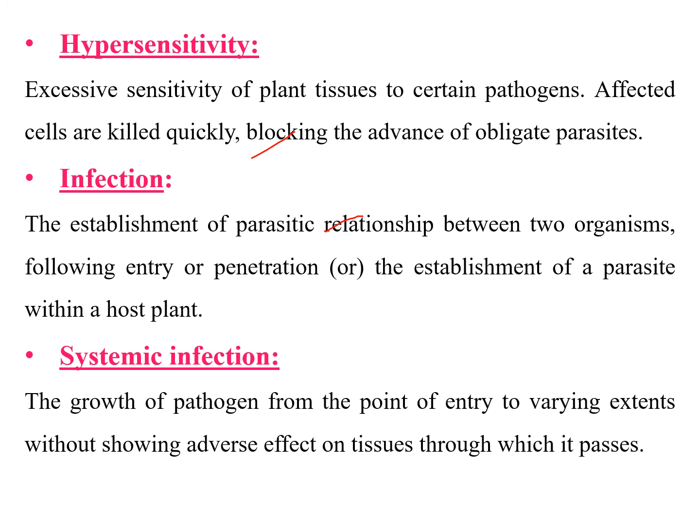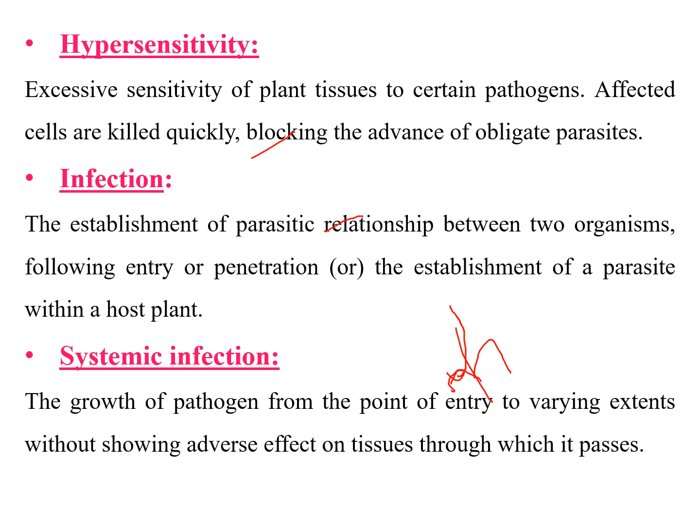Then coming to systemic infection, there are two terms: local infection and systemic infection. If the pathogen is confined to the local area where it infects, that is local infection. If it moves from the site of infection to other plant parts, like from a local leaf to a systemic leaf, that is systemic. Suppose the pathogen infected here, then it will move from here to the flower parts or other leaf tissues.